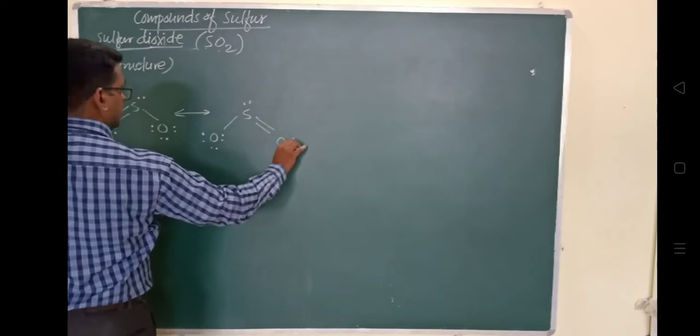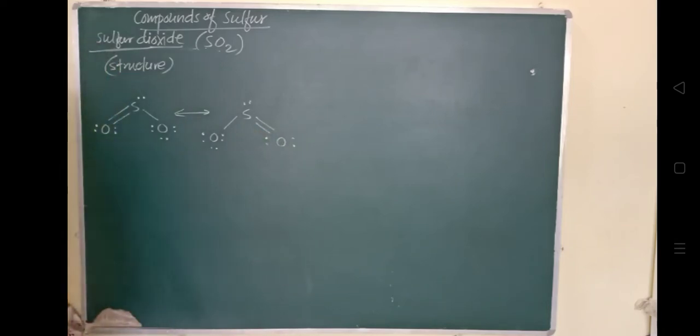The meaning is the same. The S=O double bond arises from d pi p pi bonding. We have studied what is d pi and p pi bonding in 11th standard, and it is a resonance hybrid of the two canonical forms. So this is the bond structure of sulfur dioxide.